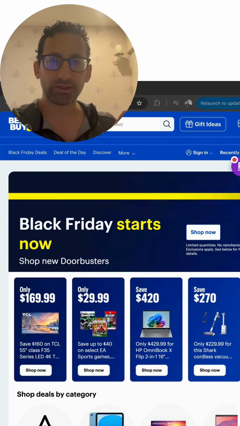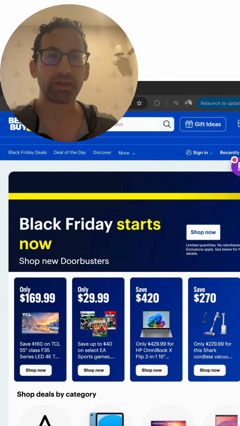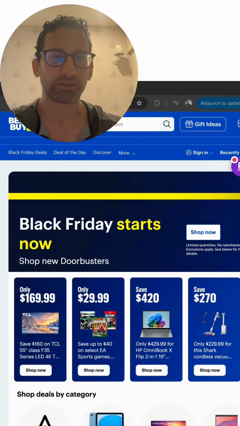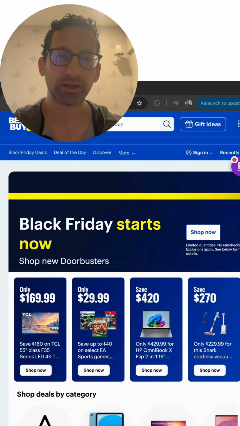So imagine you're running this experiment and you randomize, and so 50% of the users get the doorbusters at the top of the homepage, and the other half get, let's call them high margin products, at the top of the homepage. How would you measure the effect of this? How would you design this experiment?